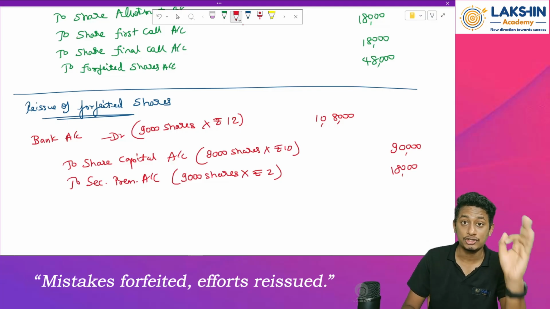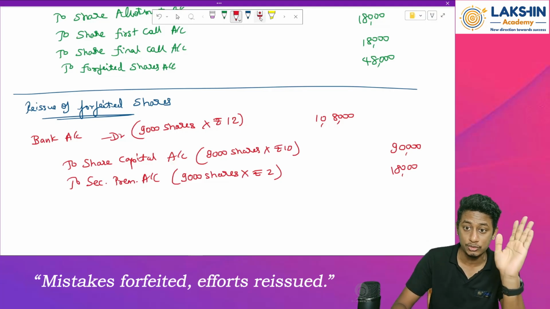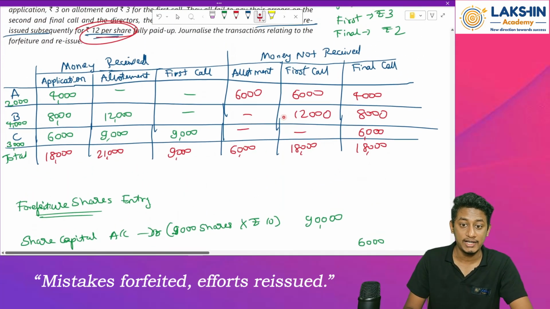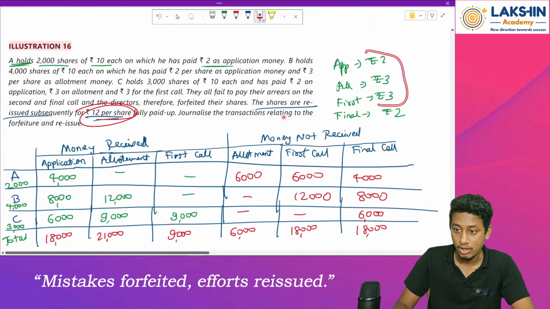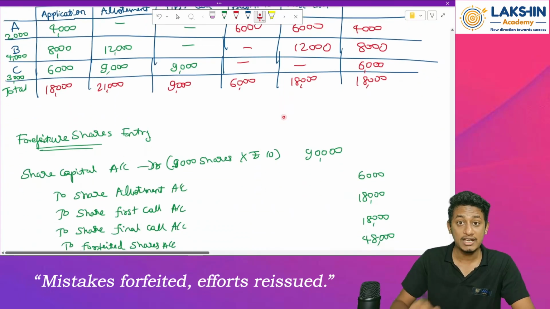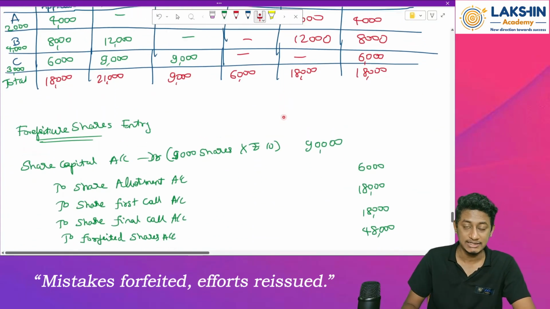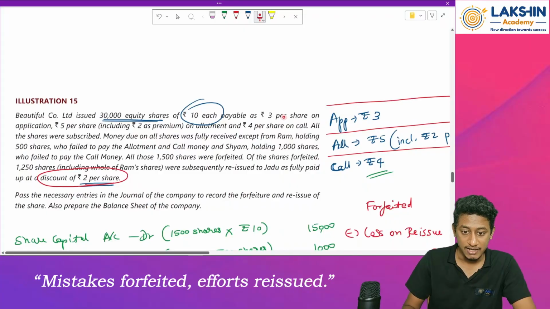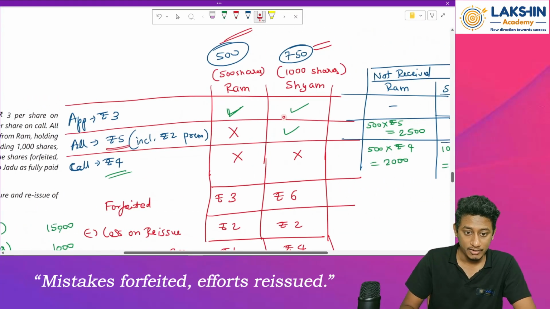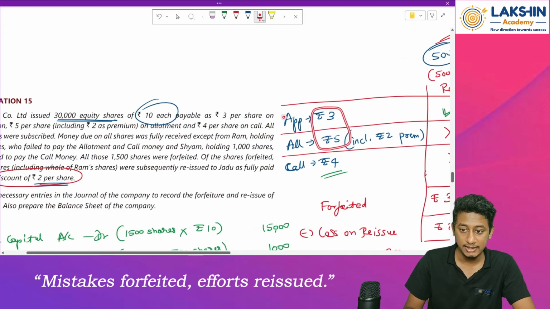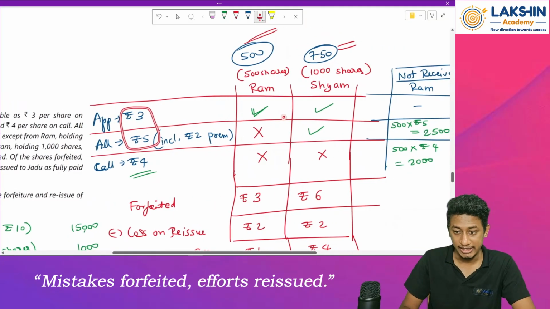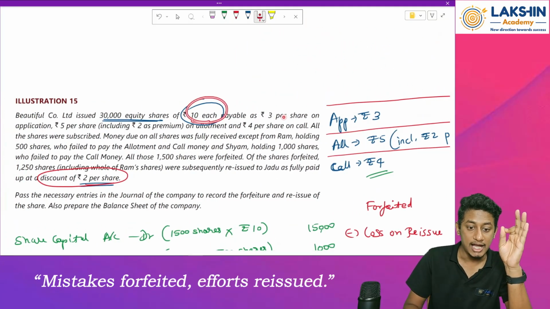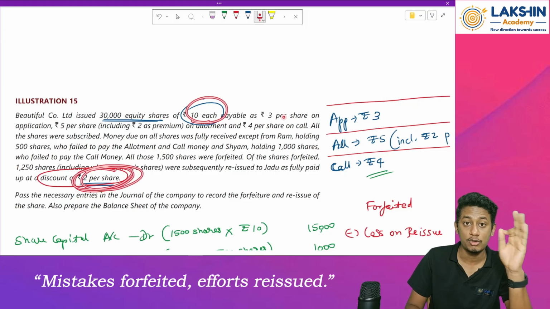In this case, there will not be any forfeited shares account opened. Why? Because there is no loss on reissue. We are reissuing the shares at more than the price. In my previous question, the shares were forfeited for rupees 8, but the value of the share was rupees 10, and it was issued at a 2 rupees discount.